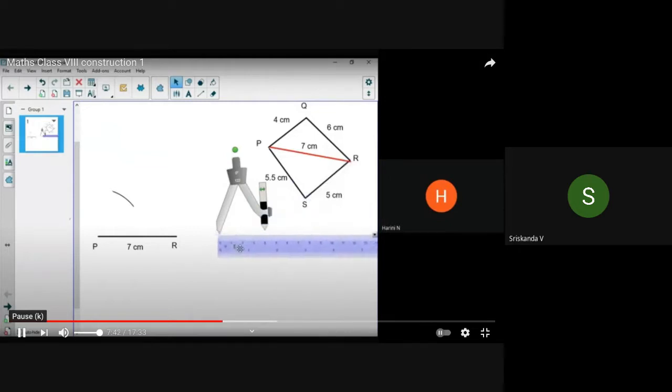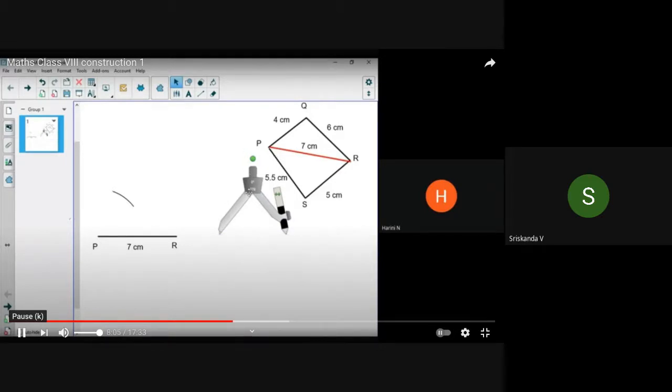So again, we can keep it at 0. Now your radius or the length that you have to take in your compass should be equal to 6 centimeters. So you're going to pull your compass till 6 centimeters. Push your compass down first. Now you have to take 6 centimeters. So pull it till 6 centimeters. You should take it like this, right? Then you can remove your scale, which is not required now.